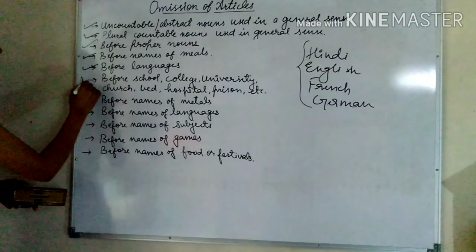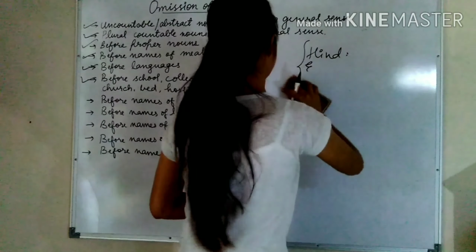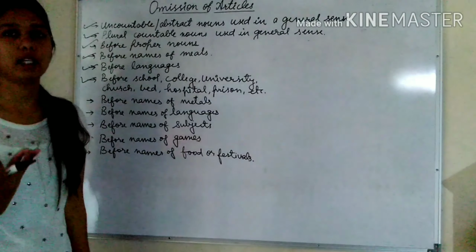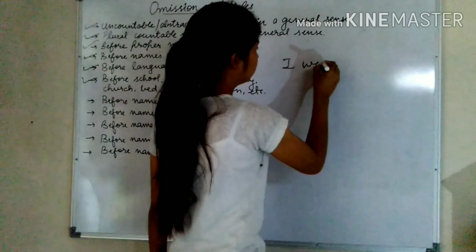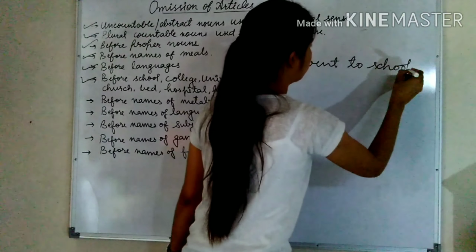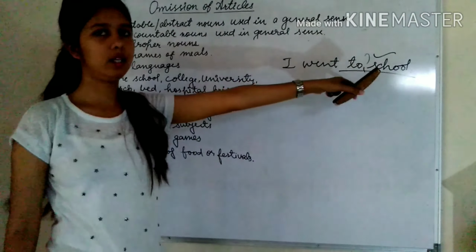Next one is before school, college, university, church, hospital, bed, prison, etc. So before these words also, we do not use any article. For example, I went to school. To school is correct. Before school, we do not use any article.